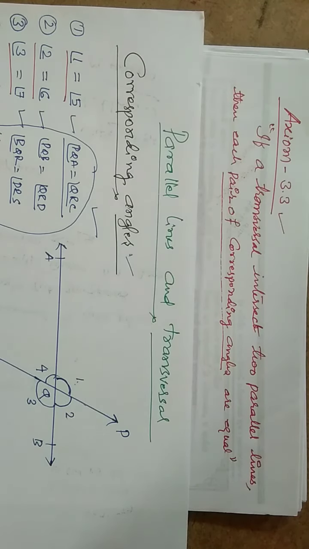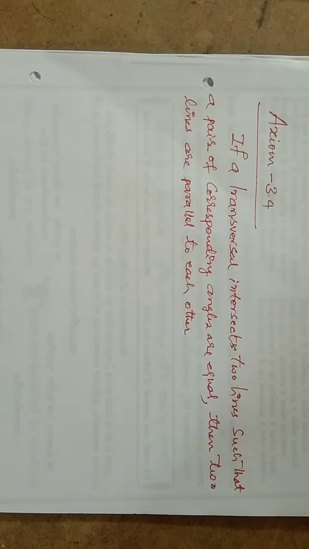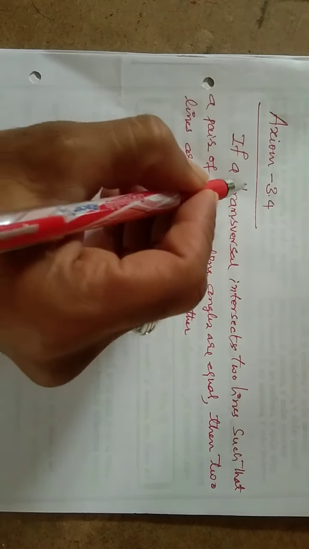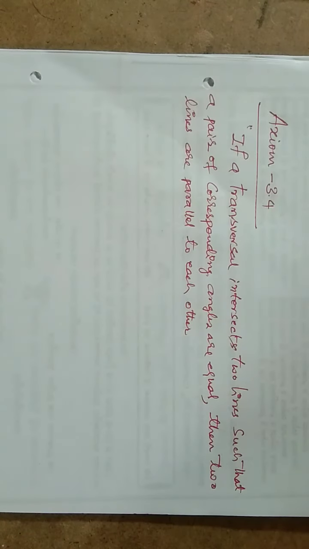Okay, thank you. Yes, dear students, in the same way we are going to see about axiom 3.4. Axiom 3.4 is also telling about the corresponding angles. Let us see what it says. If a transversal intersects two lines such that a pair of corresponding angles are equal, then the two lines are parallel to each other.